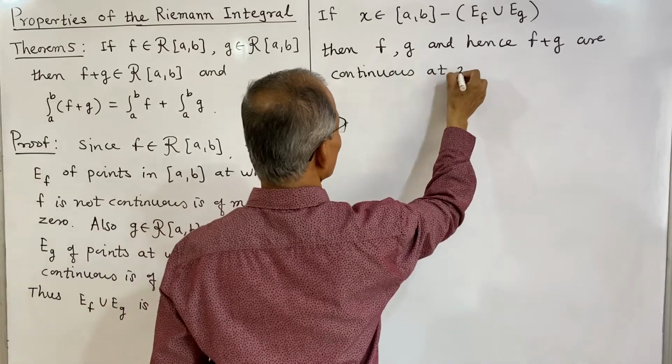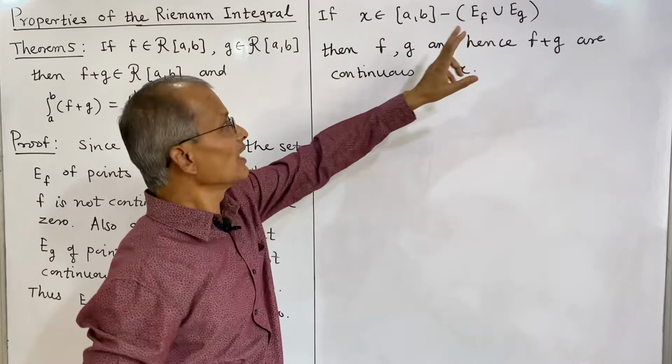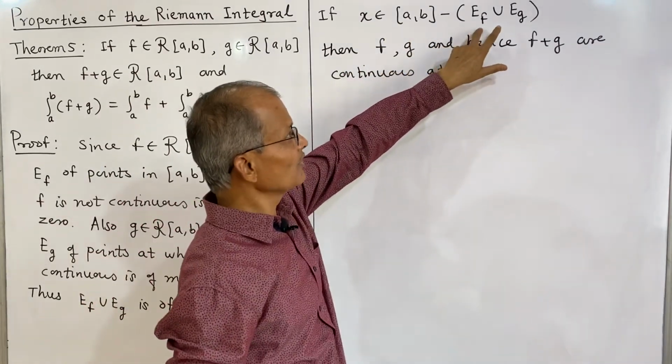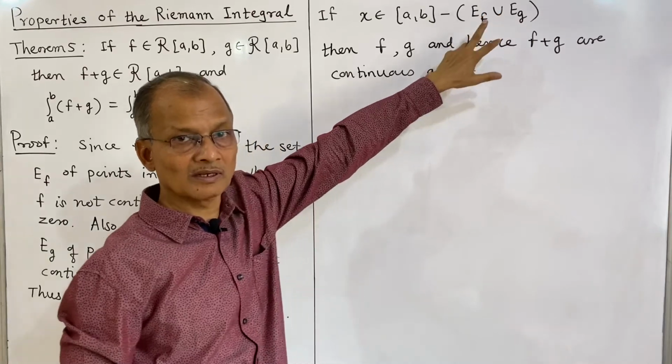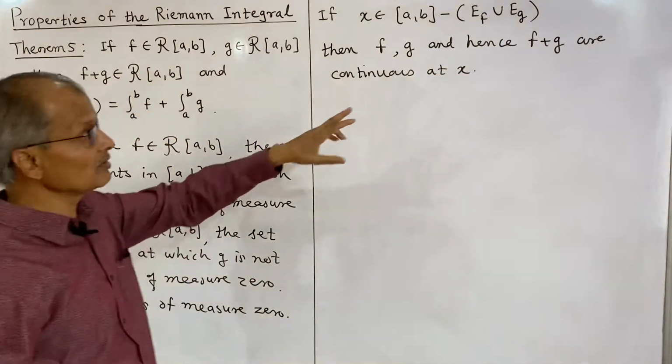See what is the meaning of this. We have deleted the points of discontinuity, and therefore if x belongs to the interval [a, b] from which this set is deleted, then f and g become continuous at x.